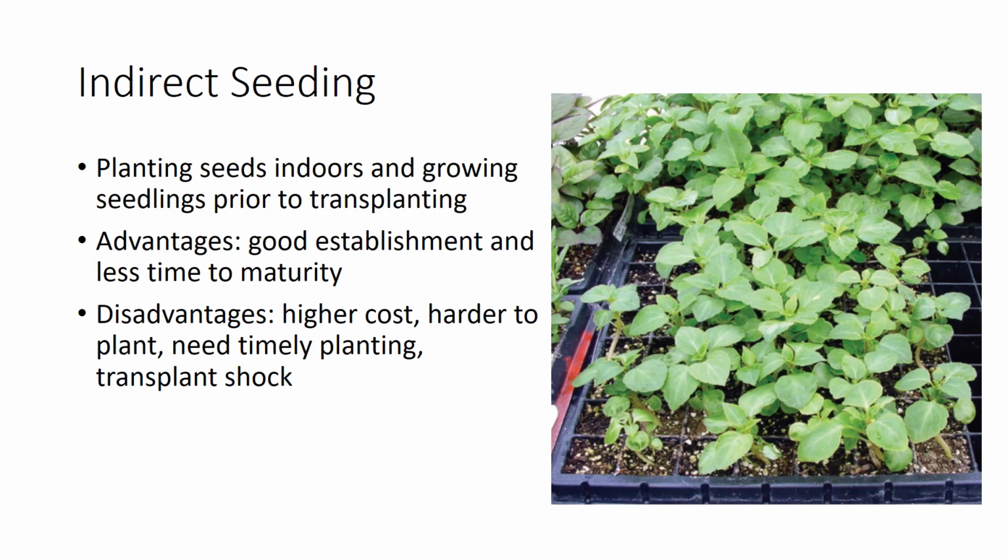Some of the advantages of indirect seeding are good establishment and less time to maturity, which reduces the actual field growing period. The disadvantages include a higher cost since seedlings are produced indoors, not as easy to plant mechanically and difficult to handle due to bulky vegetative growth, and must be planted before they get pot-bound. Transplanting shock is a major problem with indirect seeding when seedlings are not properly prepared for transplanting and improper planting techniques are used.